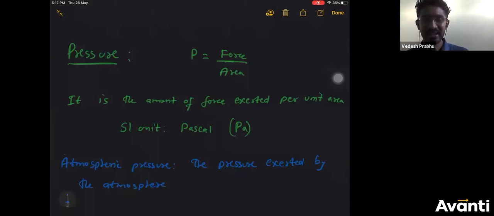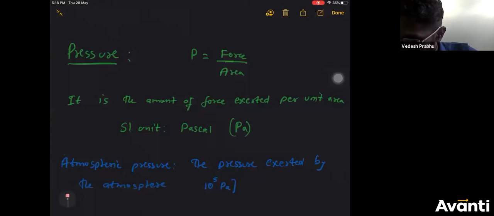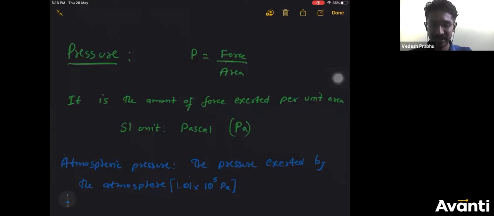Its approximate value is 10 raised to power 5 Pascal. I will write the full value only, otherwise you will make a mistake in the exam. Why take a risk? 1.01 into 10 raised to power 5 Pascals. This is the value. This much pressure is exerted by the atmosphere.